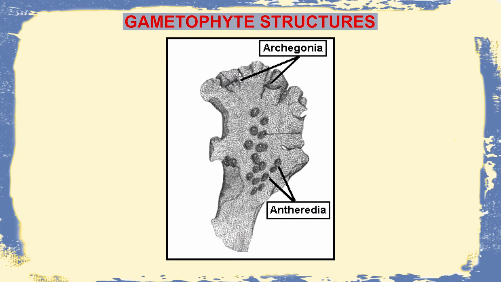The gametophytic structures consist of the Archegonia and the Antheridia. The Antheridia, as we see here, are protected within certain structures, and the Archegonia are also found. Now, if both Antheridia and Archegonia are present on the same structure, then they are known as heterothallic or dioecious in nature, but if only Antheridia is present, it is known as monoecious, and if both of the structures are present, then it is known as dioecious.